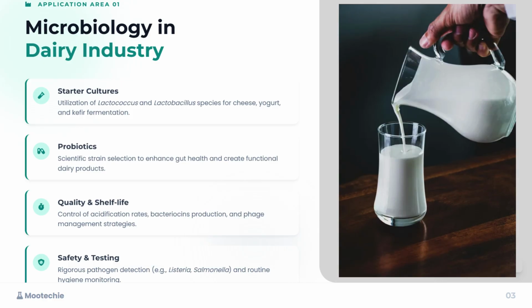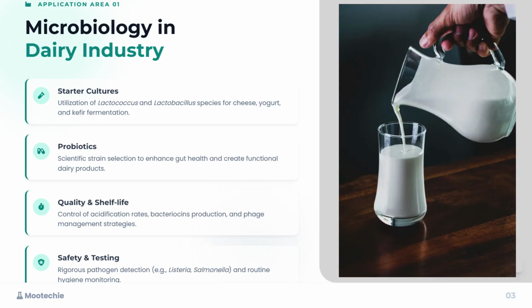Not all bacteria are created equal. Specific, well-researched strains are chosen for their proven benefits to our digestive system when added to foods like yogurt. Then, quality and shelf life. This area focuses on the control of acidification rates, bacteriocins production, and phage management strategies. By carefully managing how fast acidity develops, using natural antimicrobial compounds produced by bacteria, and defending against viral attacks on bacterial cultures, producers can ensure products last longer and stay consistent.